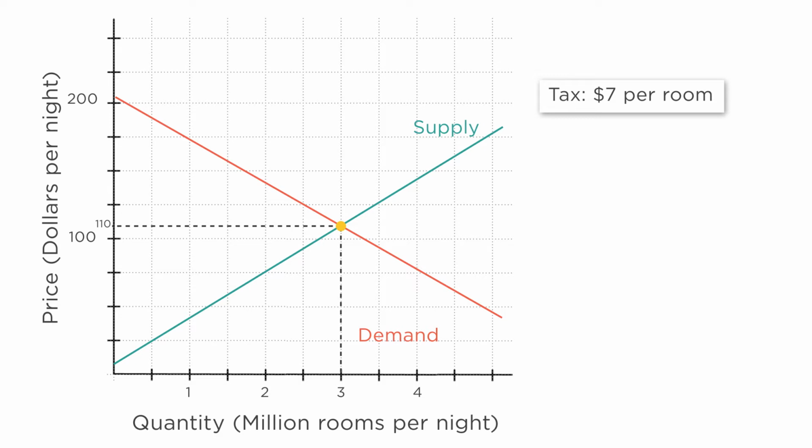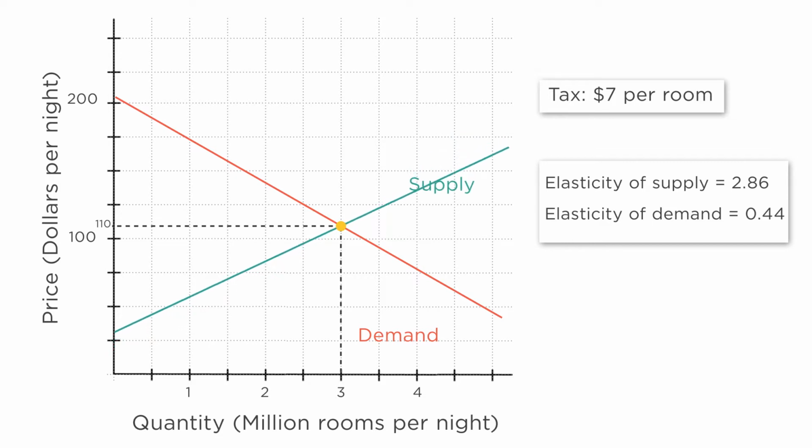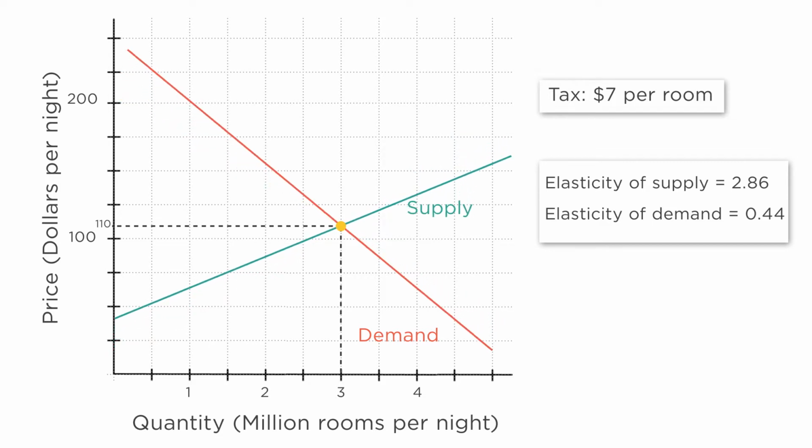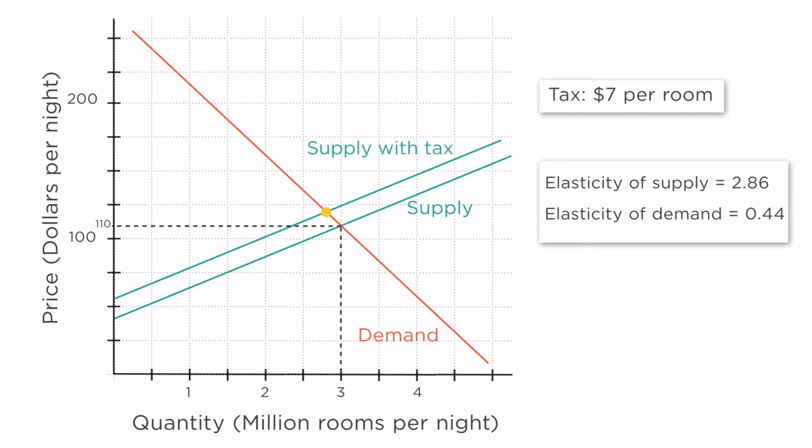Two economists calculated the elasticity of supply of hotels, and they found that it was 2.86, whereas the elasticity of demand for hotel rooms was 0.44. That's a very elastic supply and a fairly inelastic demand. So what will the tax burden look like? With the tax on hotels, we draw a new supply curve that shifts up by the $7 tax. It intersects the demand curve at a lower quantity, which we can assume is 2.9 million.